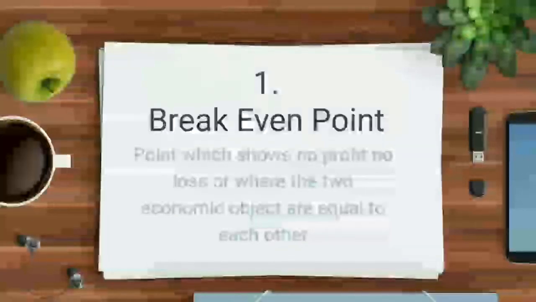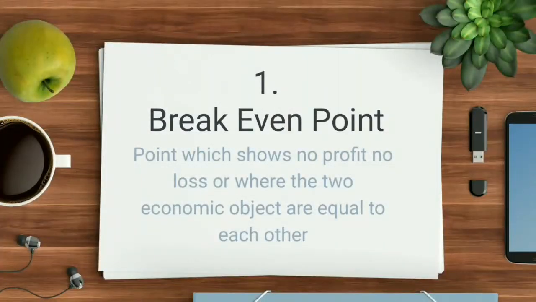The first term is break-even point. You already know it. If you do not, just understand this is the point at which any two objects become equal. This term we will use several times in this chapter. You need to know the meaning of it. Break-even point is popularly used in business as the no profit, no loss point, or where any two objects become equal to each other. That point is recognized as the break-even point.